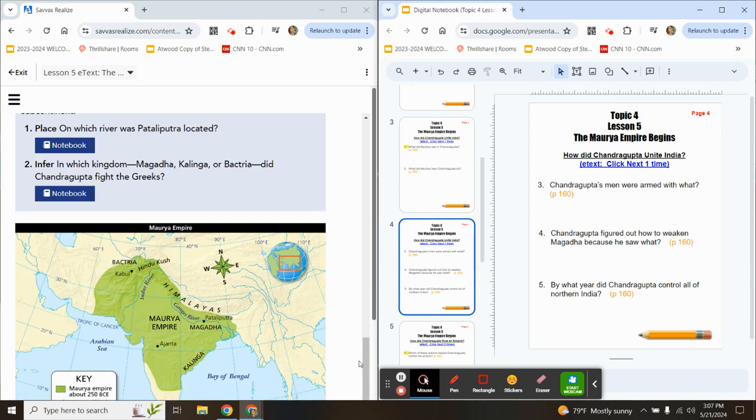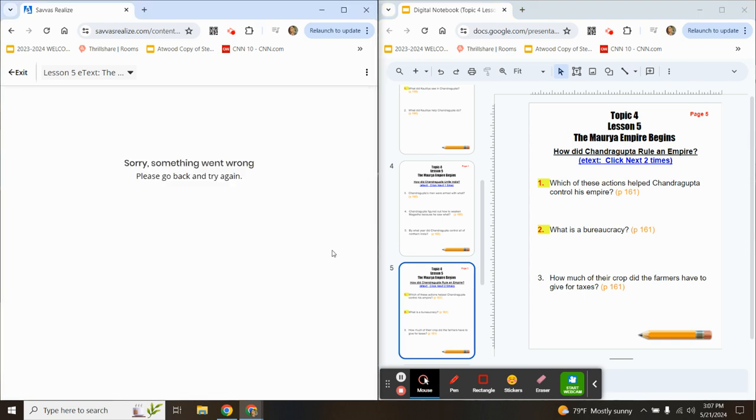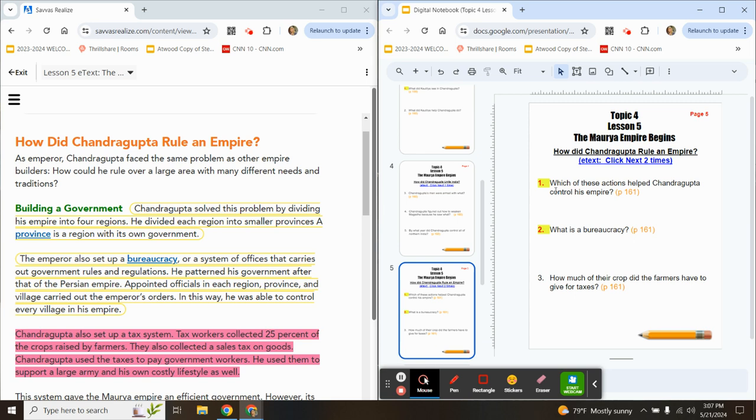All right, let's continue on to the next digital notebook page. Page 5 in your digital notebook, you'll see there are 2 quiz questions here, number 1 and 2. All right, the first question, which of these actions helped Chandragupta control his empire?